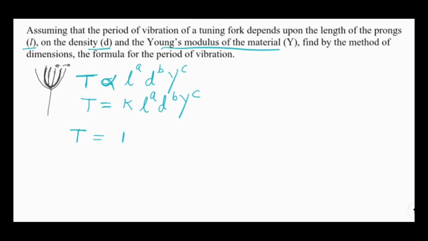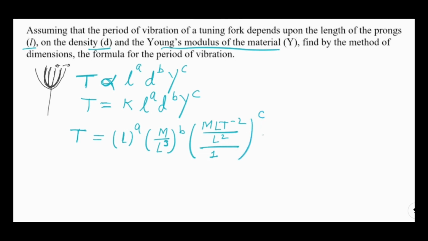Length has the dimension L, so L to the power a will come here. Density is defined as mass by volume. Volume is L cubed, so I will get M by L cubed to the power b here. And Young's modulus is stress by strain. Stress is force, which is M L T to the power minus 2, divided by area of cross section. Strain is change in length upon original length, so its ratio will be dimensionless. And this quantity to the power c is giving me time period.